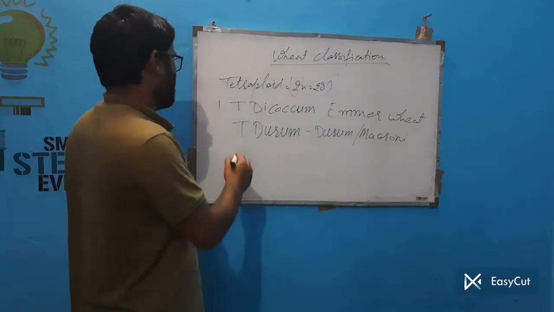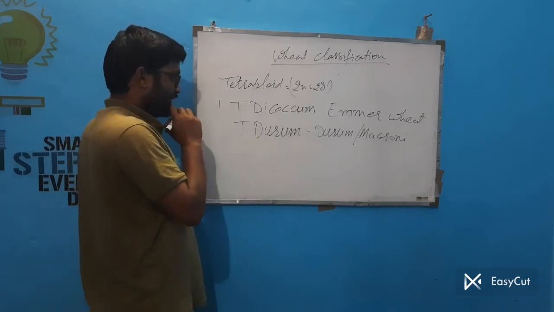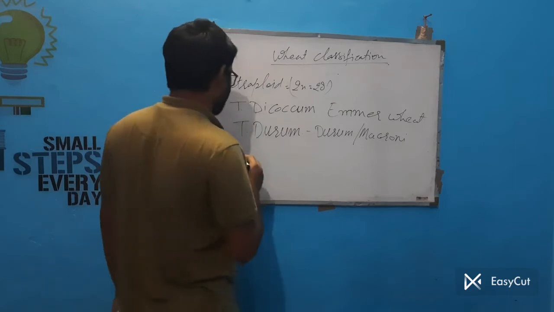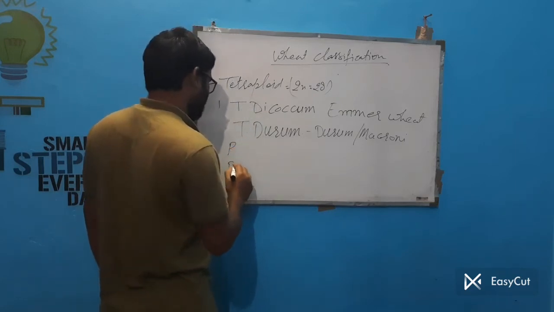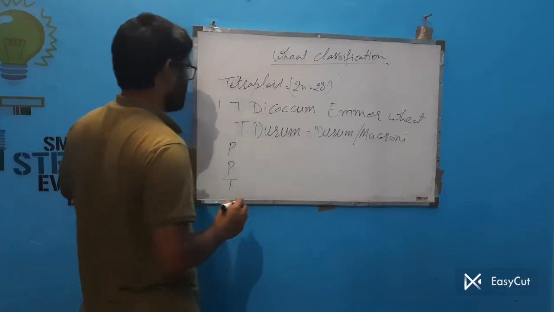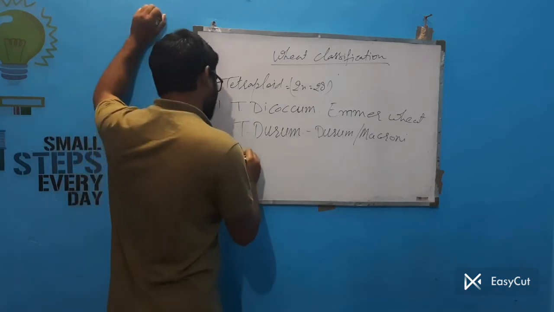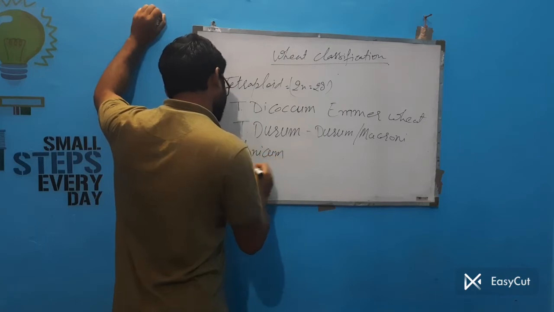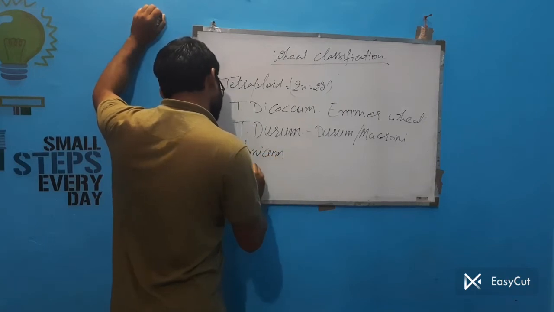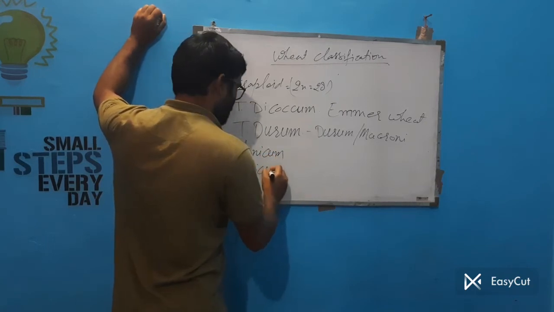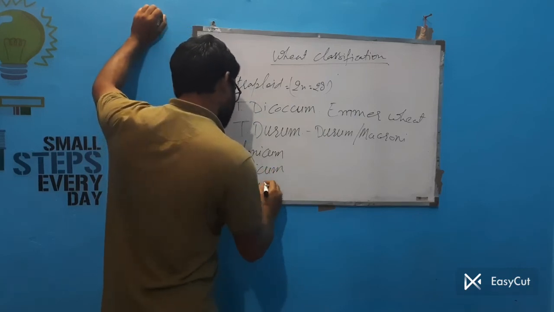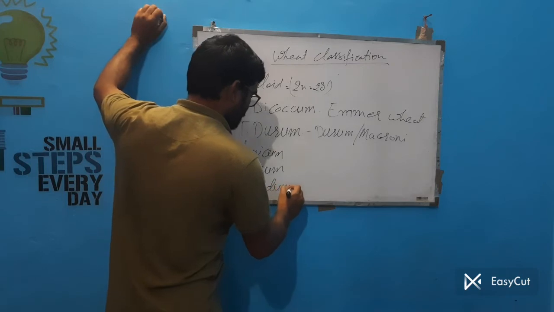Then there are 3 more species. You can learn them by name from the PPT. That is Polonicum, Persicum, and Turgidum. Okay.